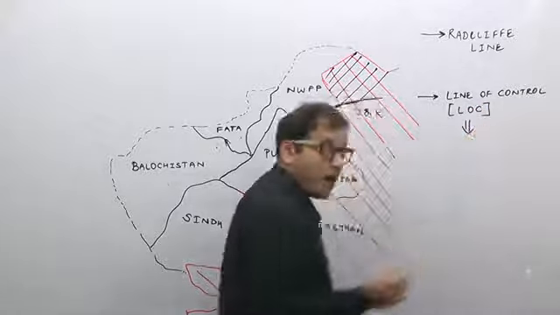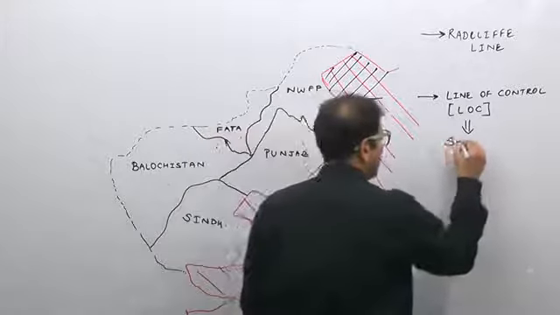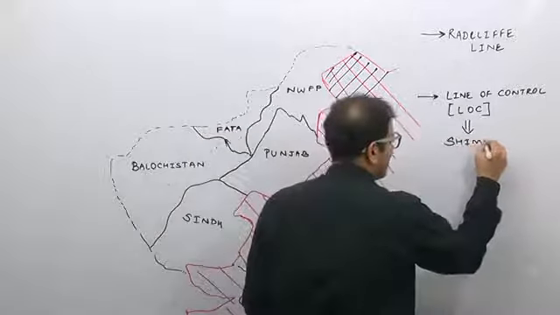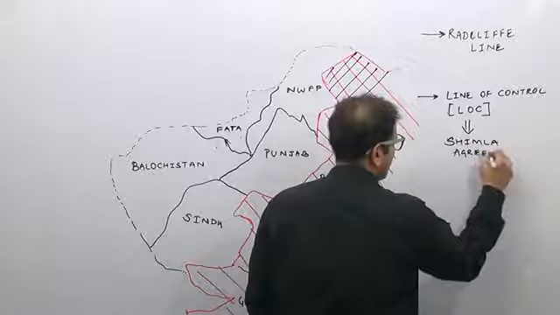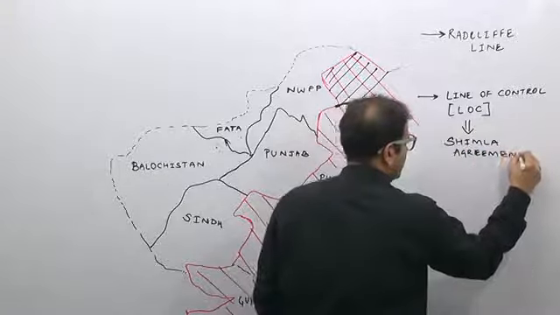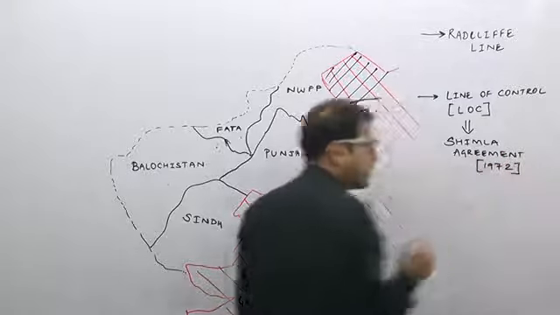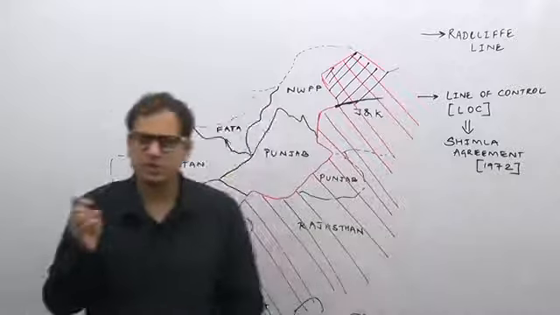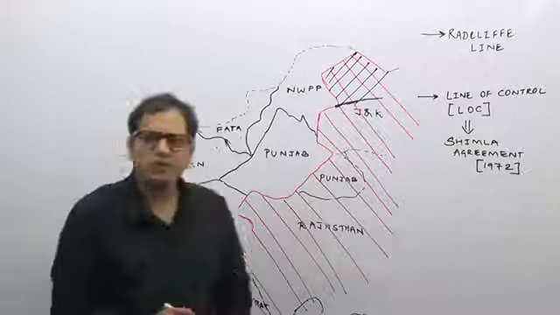It was formed, just giving a background, after the Shimla Agreement. It was demarcated after the Shimla Agreement in 1972. So in international relations, you must be reading continuously about the Shimla Agreement of 1972. It demarcated the Line of Control.